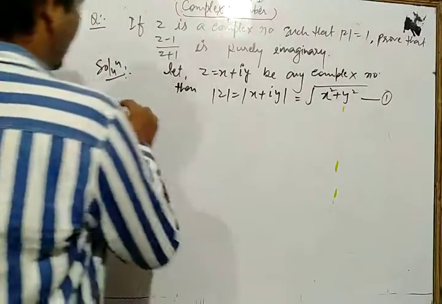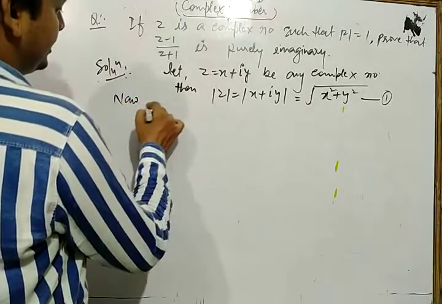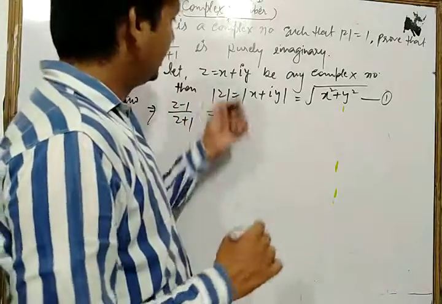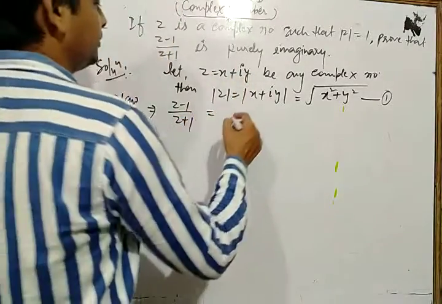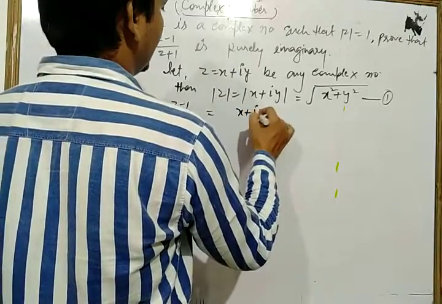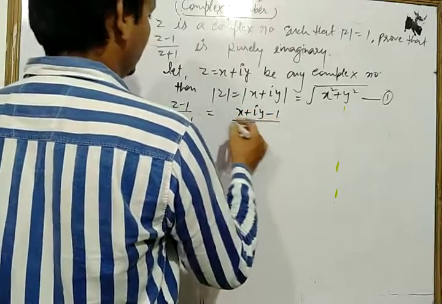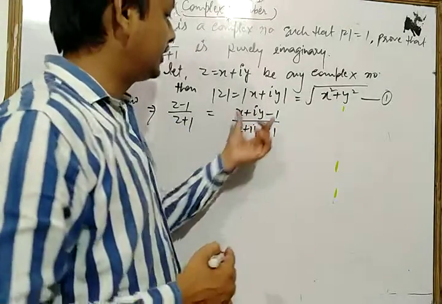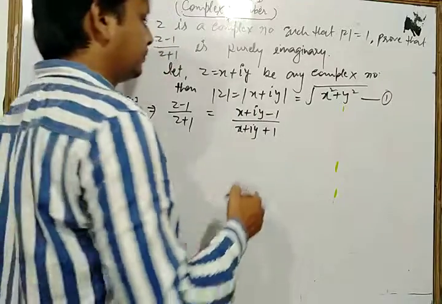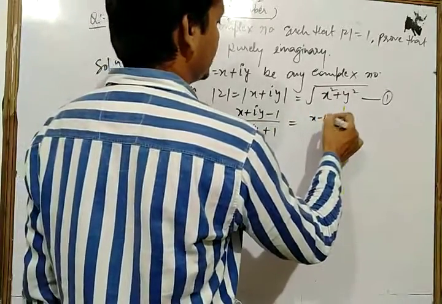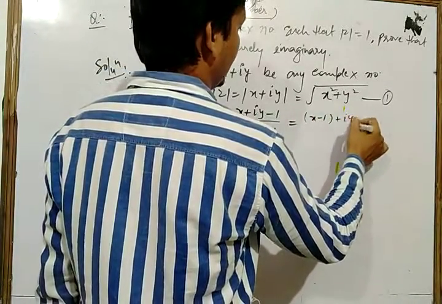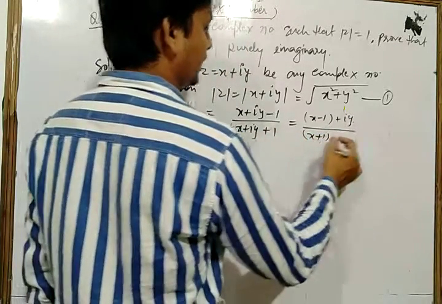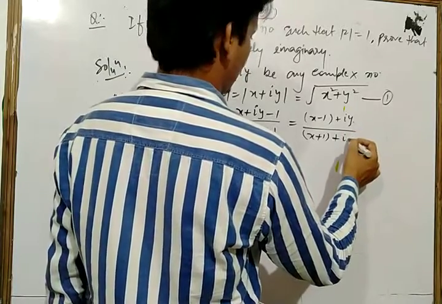Let's see. Now we take Z minus 1 upon Z plus 1 and put the value of Z as x plus iy. So we get x plus iy minus 1 upon x plus iy plus 1. Now first we separate the real and imaginary parts, so we take x minus 1 plus iy upon x plus 1 plus iy.